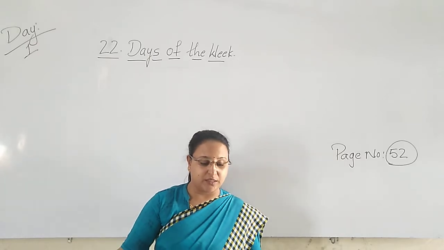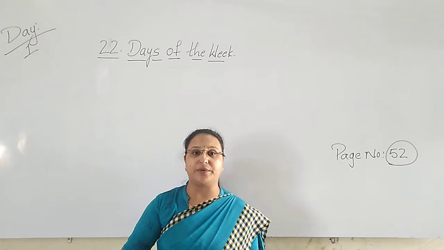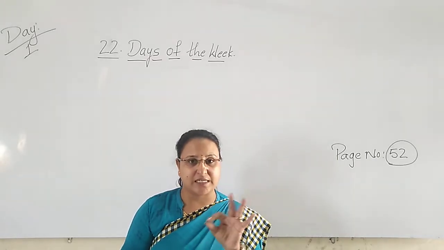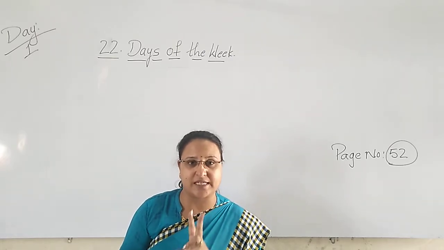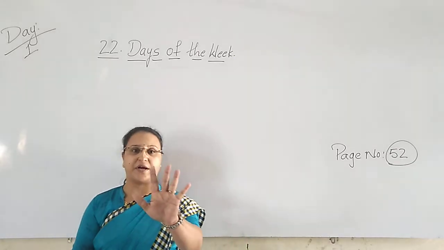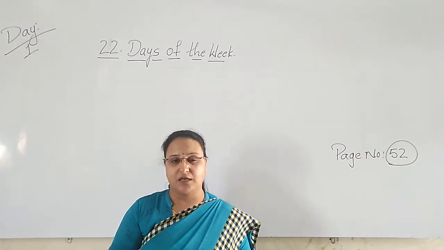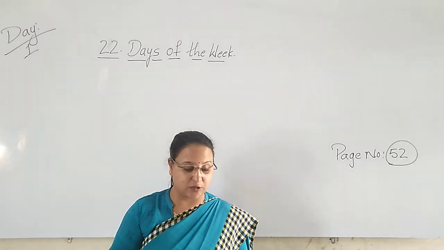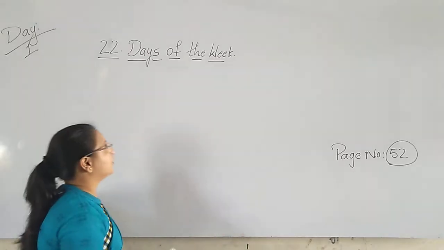So children, in between Monday and Sunday, there are how many days? 5 days. Monday is the first, Sunday is the last. So in a week there are 7 days. Now 2 days' names we already know. In between, how many days remain? 5 days have remained. These 5 days are also having different names. Yes or no? So here, the first point we will write in the book, that is